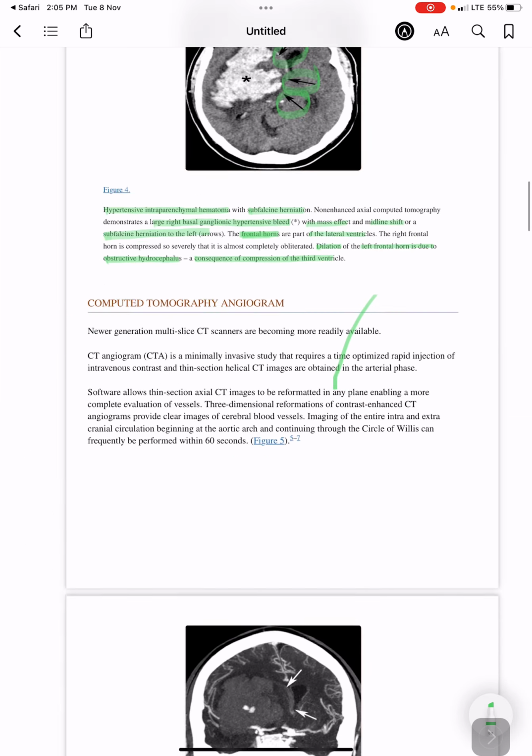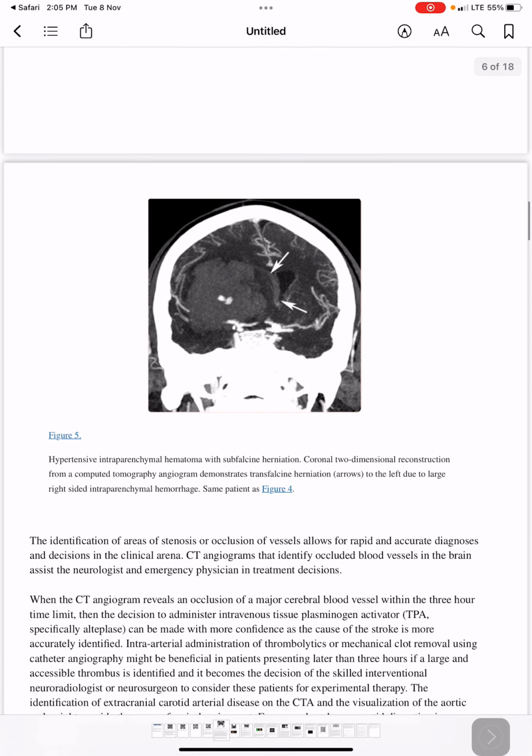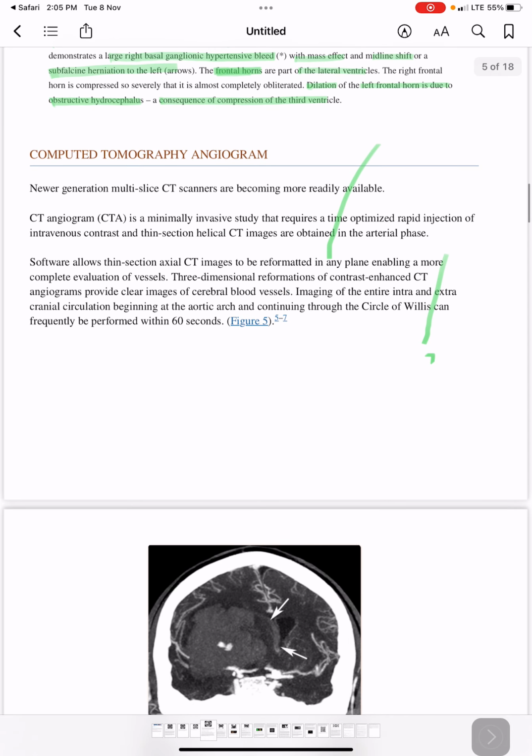And CT angiogram. Newer generation multi-slice CT scanners are becoming more readily available. So it's a minimally invasive study. It requires a time-optimized rapid injection of IV contrast, and thin section helical CT images are obtained in the arterial phase.